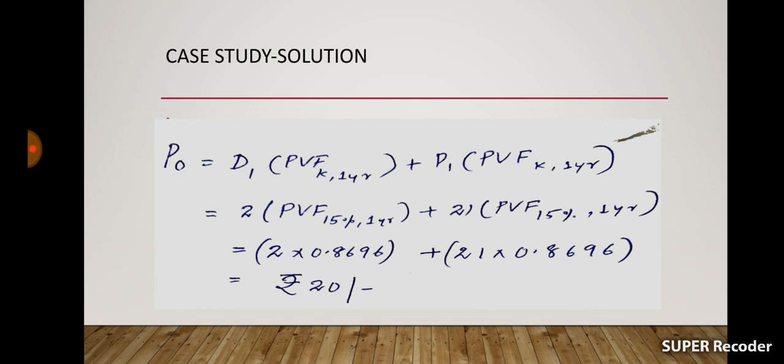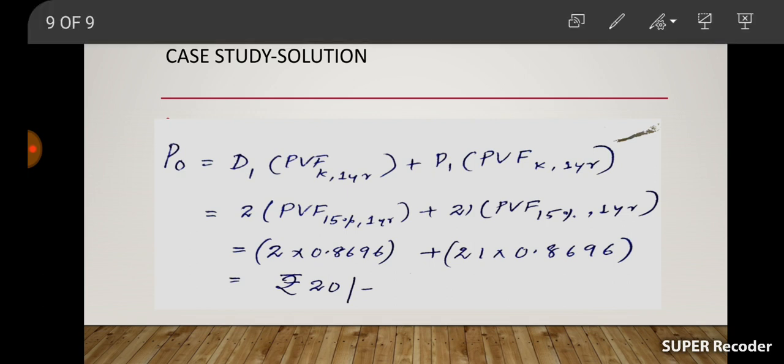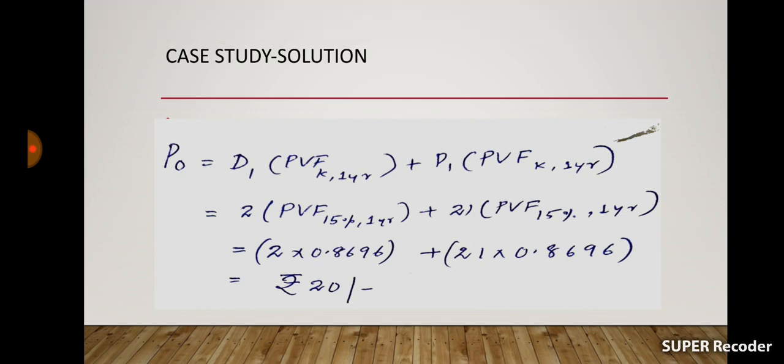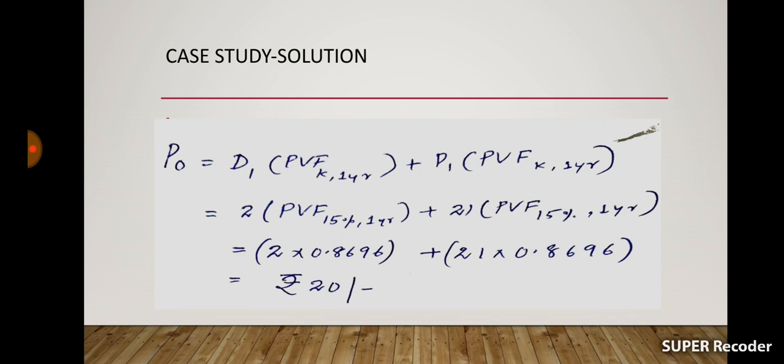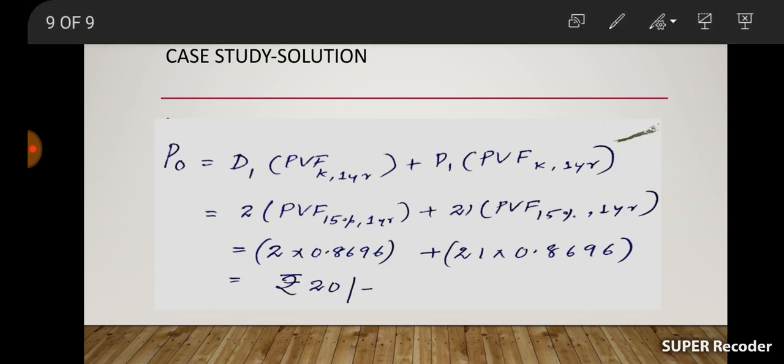The present value factor at 15% in the first year is 0.8696. So we multiply this with rupees 2, plus the present value factor at 15%, 1 year, which is 0.8696, multiplied with 21 also. The total is 2 into 0.8696 plus 21 into 0.8696. Then we get rupees 20 as the intrinsic value of this share. So this is about single period valuation.